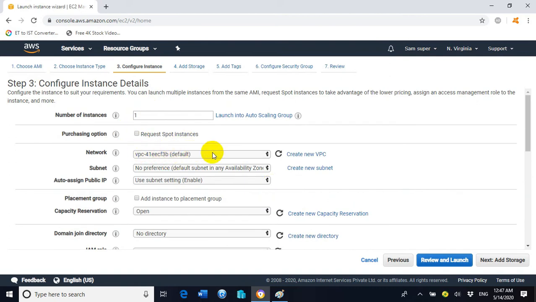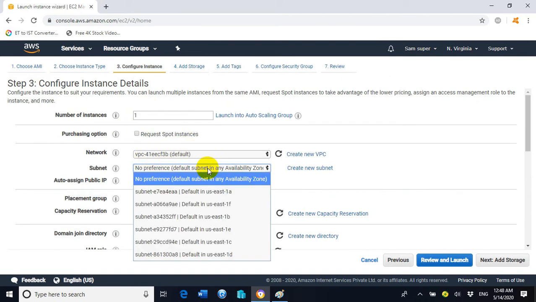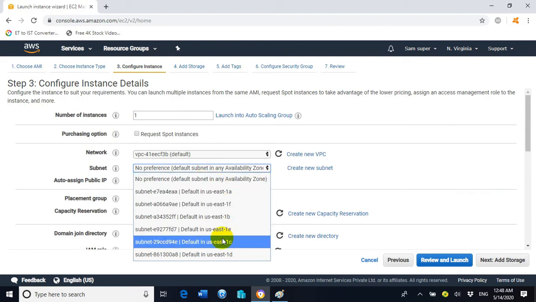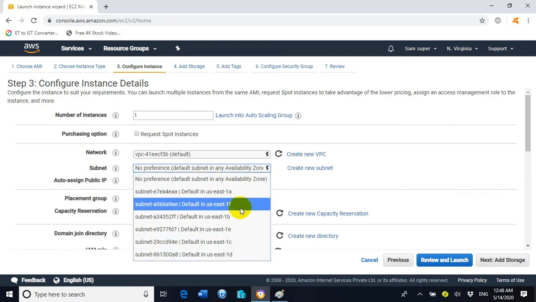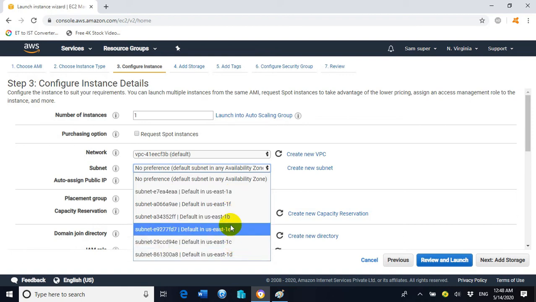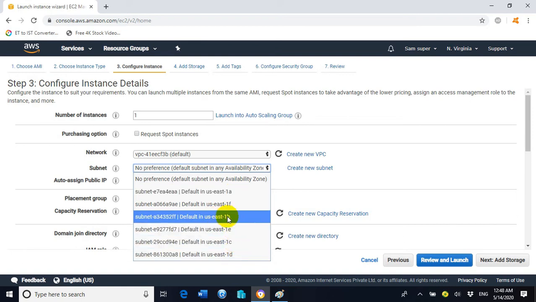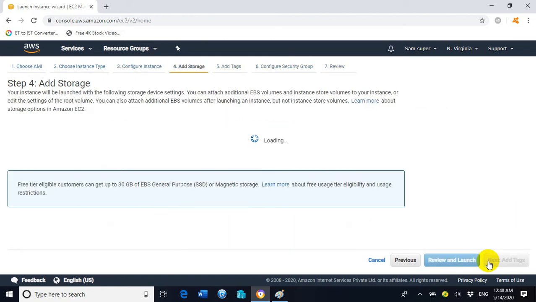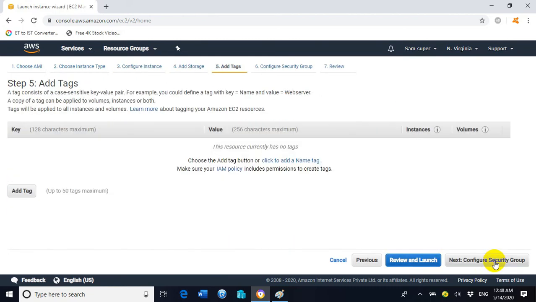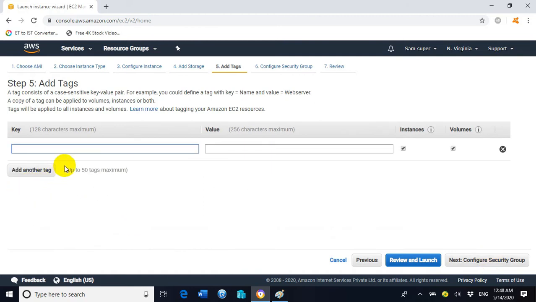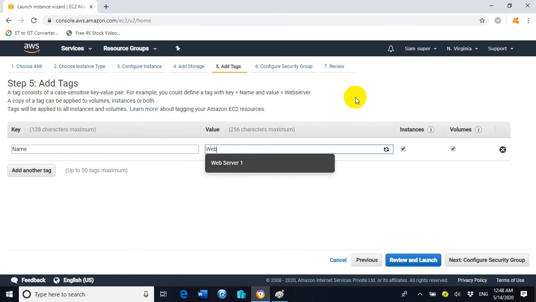and here click on subnet. This time we will choose availability zone 1B. So this is East 1B. Now click on next, next again. Now we are redirected towards step number 5. Under the key we need to mention name. Under the value we need to mention the name of the EC2 instance as web server 2.